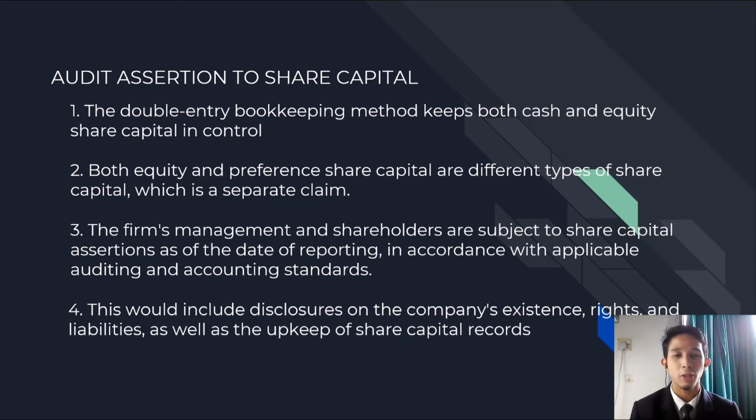The firm's management and shareholders are subject to share capital assertions as of the date of reporting, in accordance with applicable auditing and accounting standards. This will include disclosures on the company's existence, rights and liabilities, as well as the upkeep of share capital records.